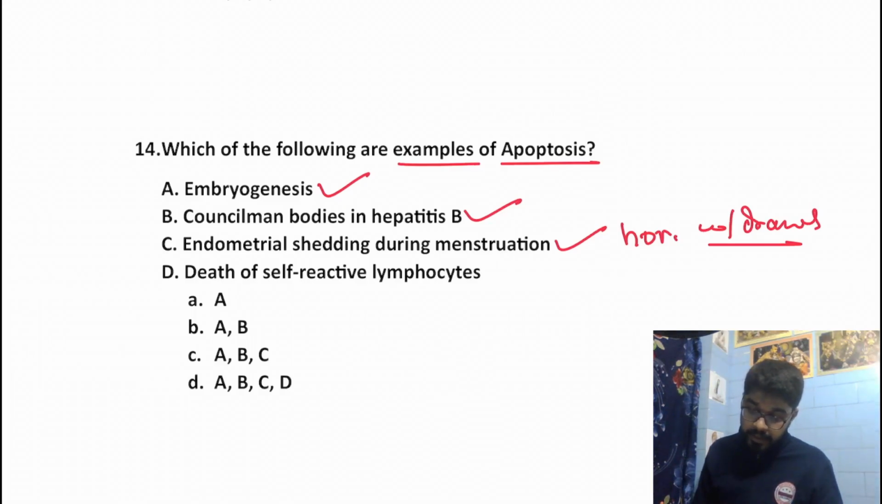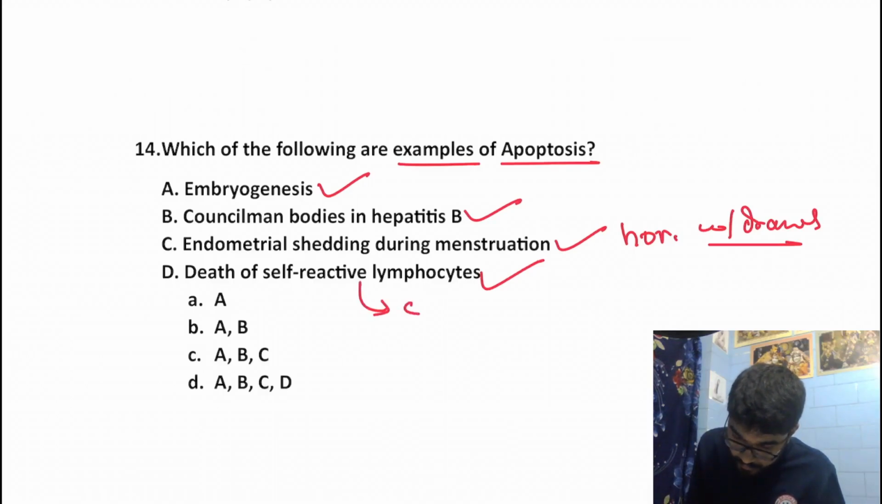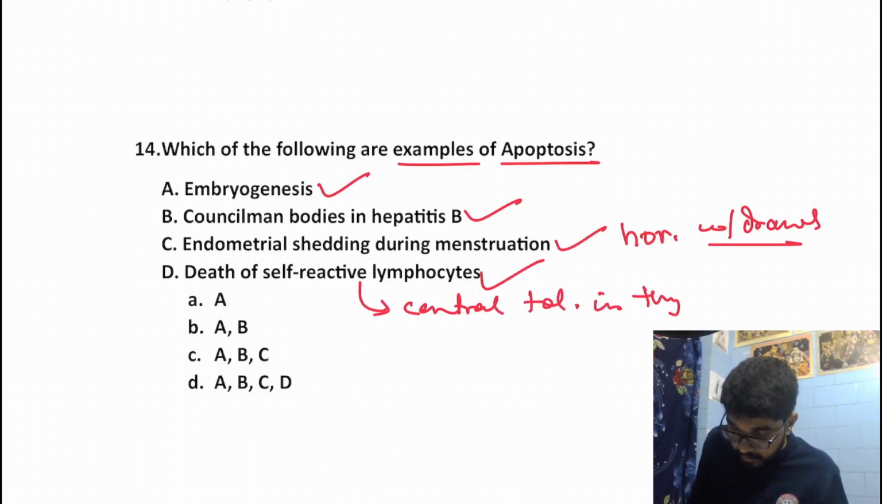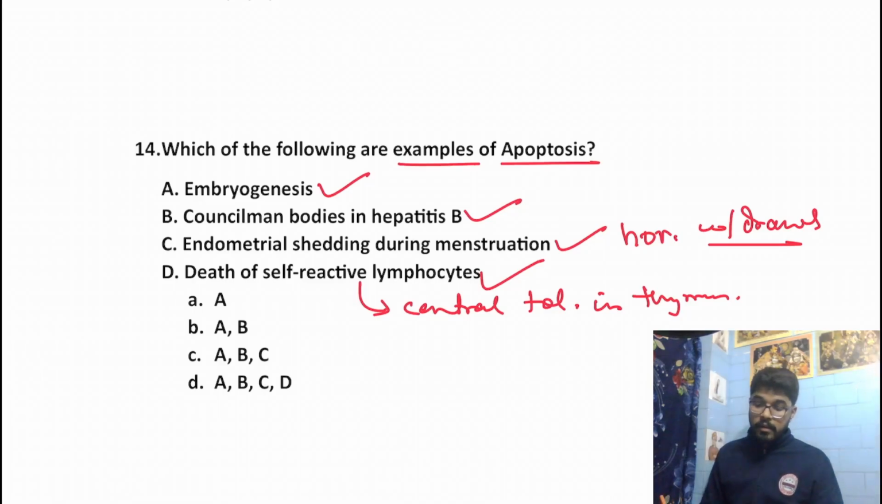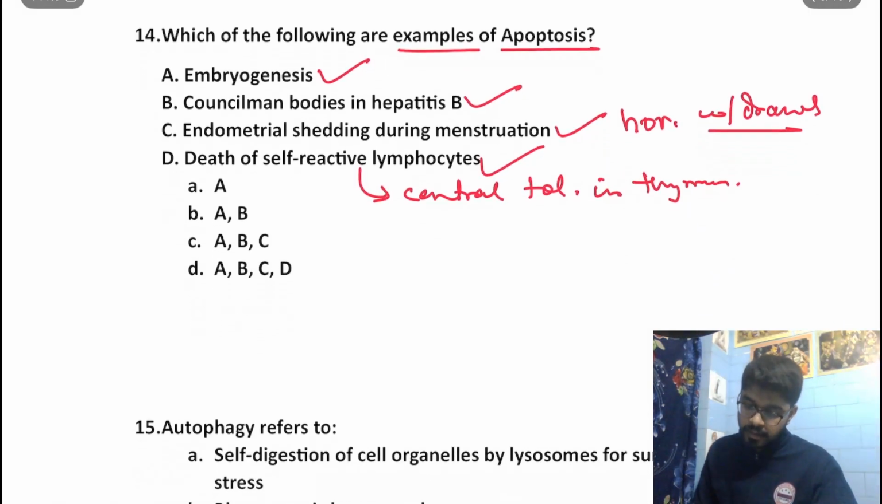And death of self-reactive lymphocytes. Over here also we see apoptosis. Now this plays an important role in development of central tolerance in our thymus. Now besides that, remember that all four of them are answers. So answer would be D.